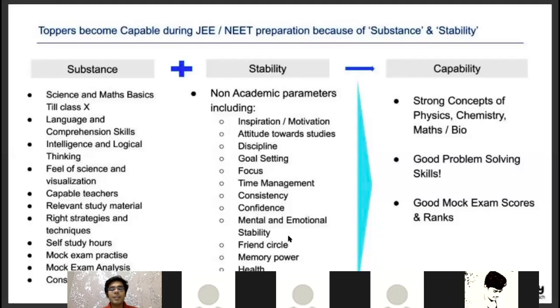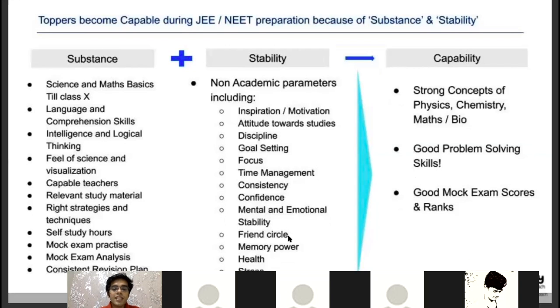Then comes the mental and emotional stability. So if you are preparing for JEE, or if you are in class 10th, you're not scoring well in your test in class 10th, or after starting JEE preparation, 3 months, 6 months, 9 months have passed, still your concepts are not strong, problem solving skills is not good, exam performance is not up to satisfaction. What happens is that it brings a lot of negativity within you. You start questioning yourself, you start questioning your capabilities. It leads to limiting beliefs, and if that is happening, again it will stop you from sitting still for 6 to 7 hours daily in your self study.